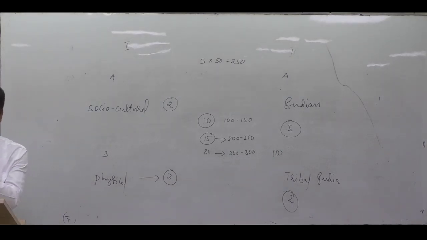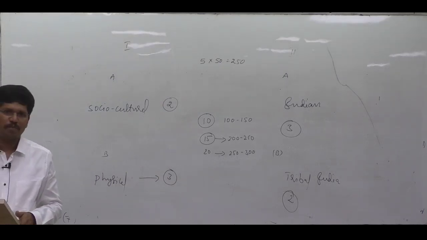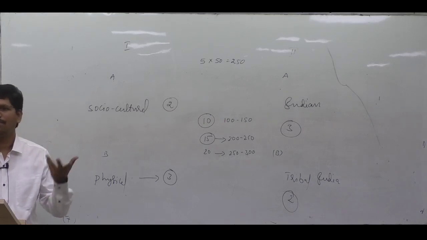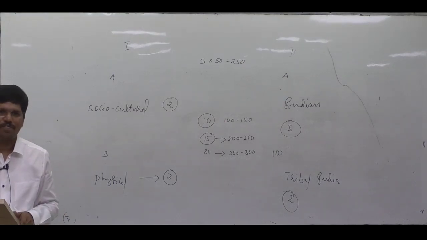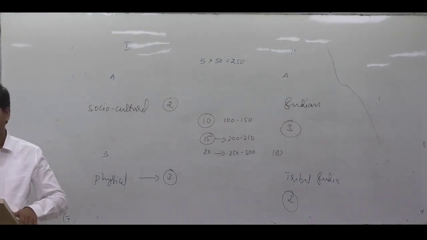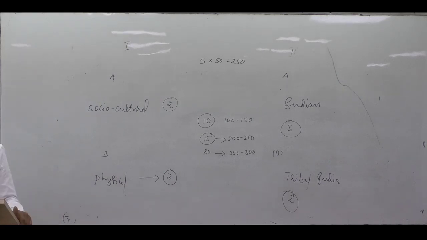See, getting good marks in one component and less marks in another component is not going to give you a good result. Balanced performance. Get 90 marks or 100 marks in all the general studies papers, then you will be in the top 10 or top 100. Don't try to get the best marks in each and every paper, but you have to work along those lines. If you get average marks in all the subjects, definitely you will get very good marks. You will be in the top 100.